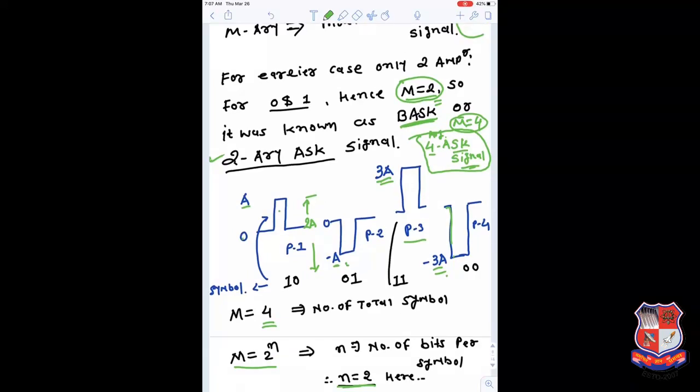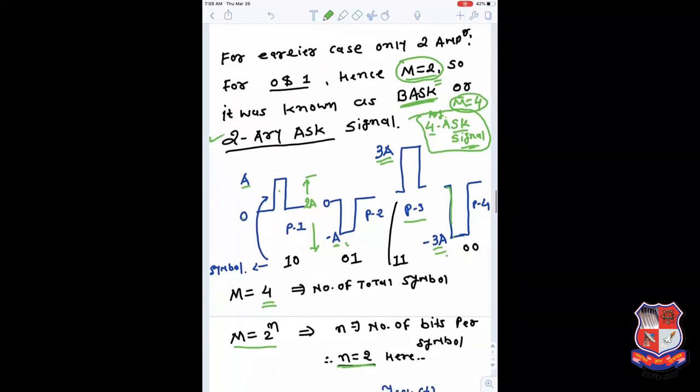Now if we have 4 symbols, we require 4 different bit combinations. In the earlier case we had a simple 1 bit combination, where 1 is represented with one pulse and 0 with another pulse. But here we have 4 symbols, so we need to define 4 different bit combinations.